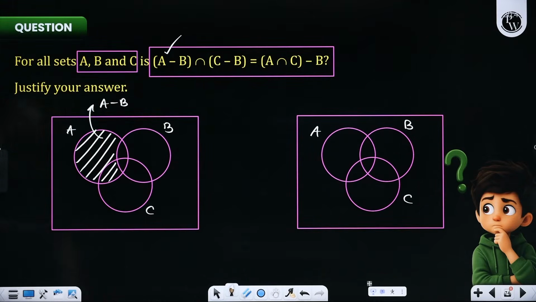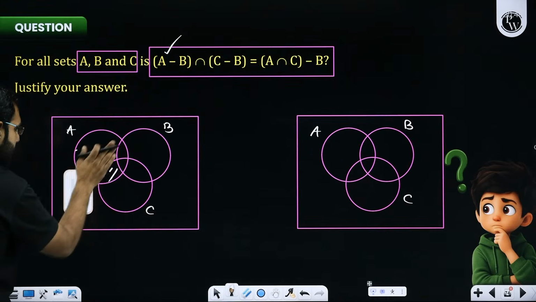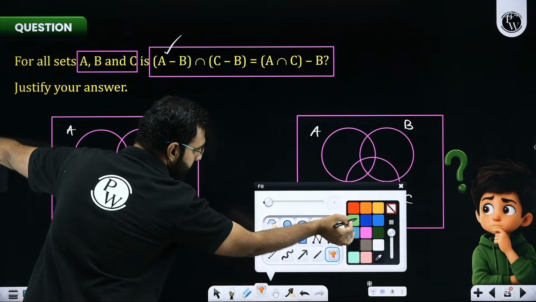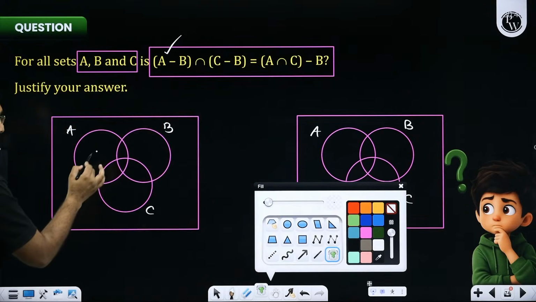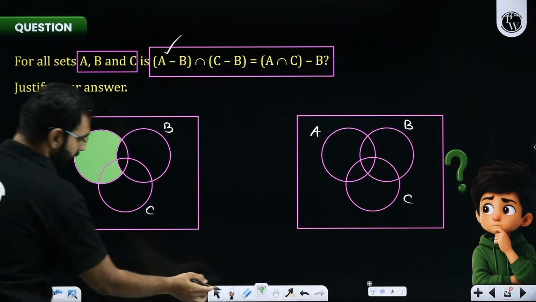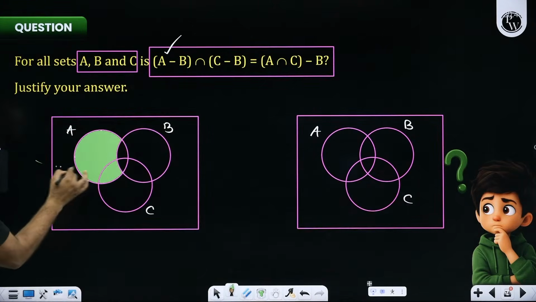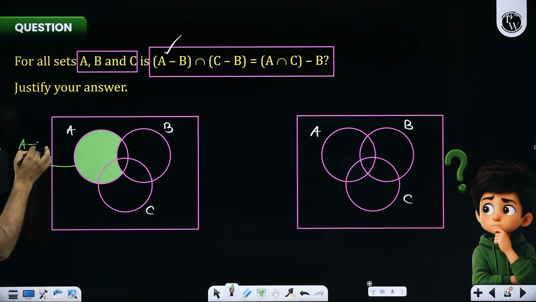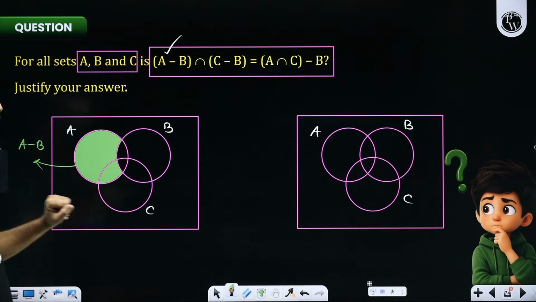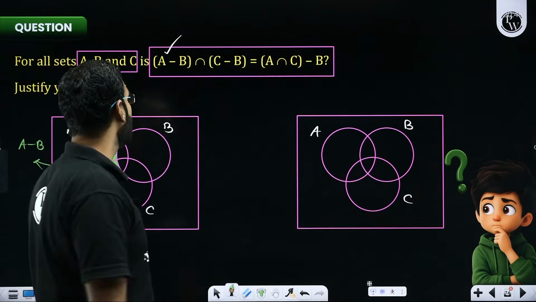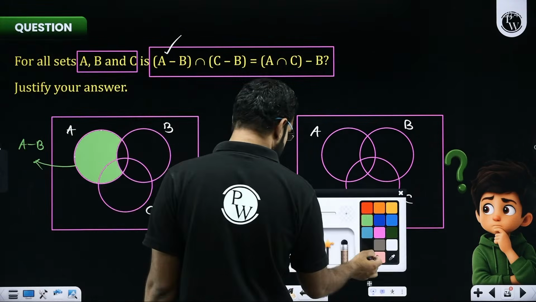Everyone able to make some sense out of it? If you don't get it like this, I will color it so that the shaded region looks simpler and clearer. So this and this will represent A minus B. Getting it or not comfortably? This thing over here is representing your A minus B. I hope no confusion. Sir, can you help us with C minus B as well? Yes, we can. What is going to be C minus B? You help me with C minus B, students.